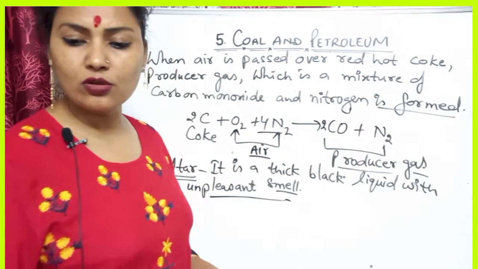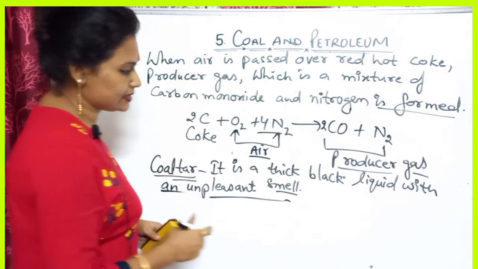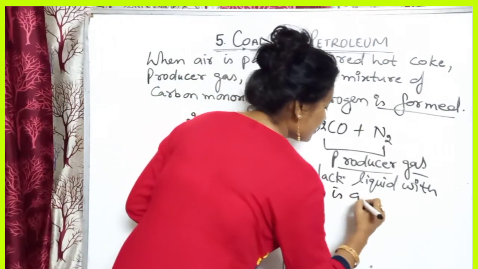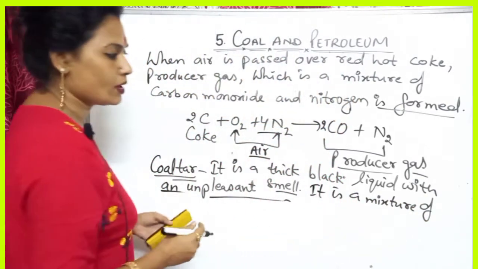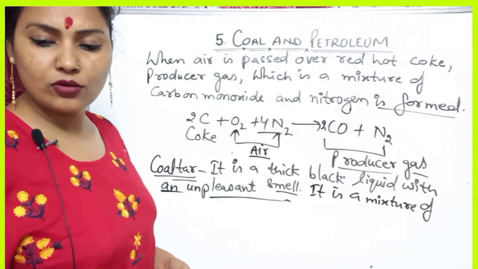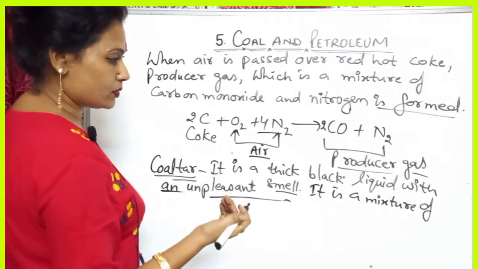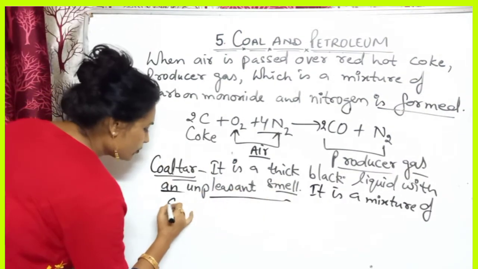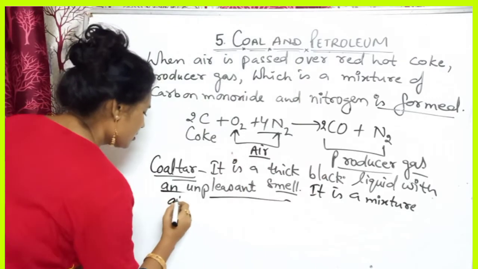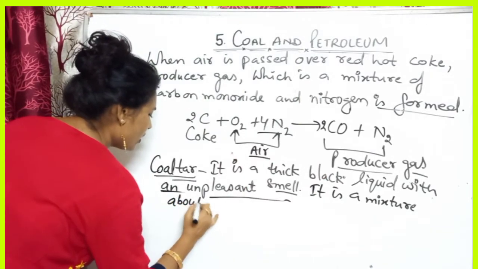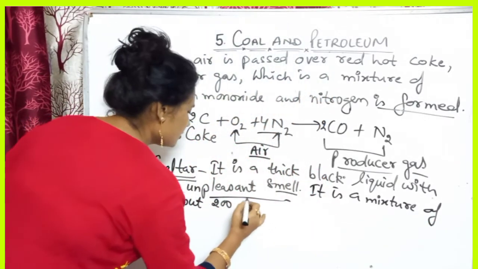You can write it: it is a mixture of about 200 components. It contains around 200 compounds.